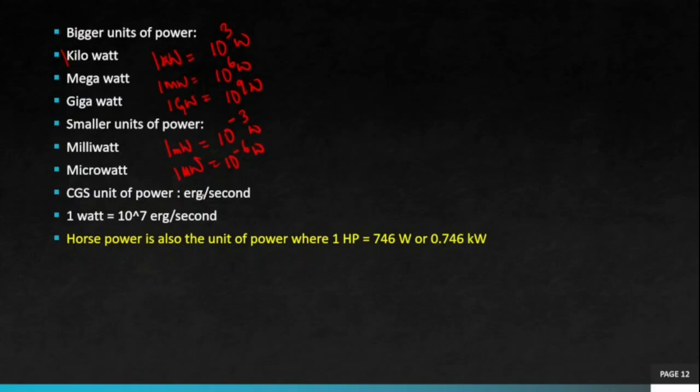CGS unit of power, erg divided by second. And 1 watt is relationship between SI unit of power and CGS unit of power. 1 watt is 10 to the power 7 erg per second. Okay, our total mechanical engineering, we have another unit of power, that is horsepower.